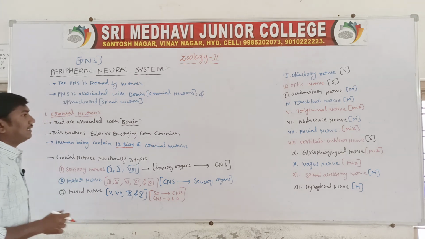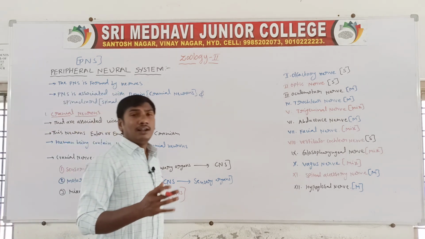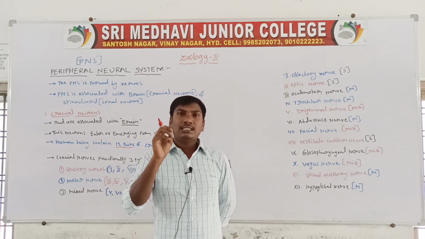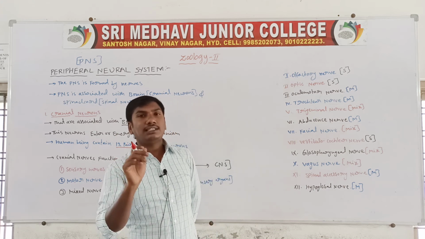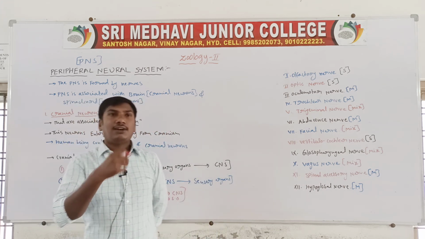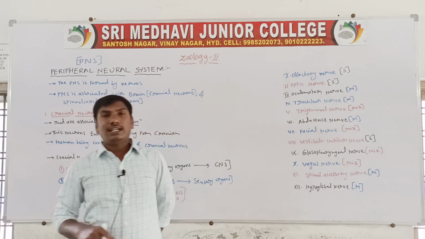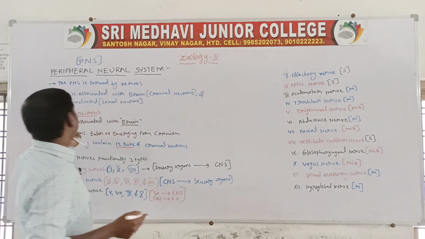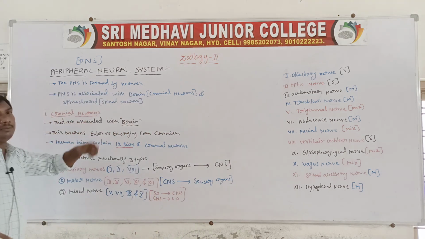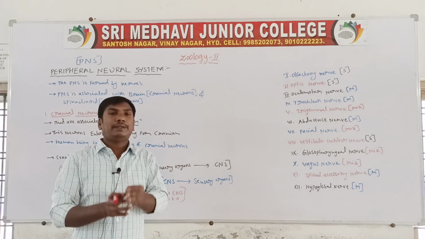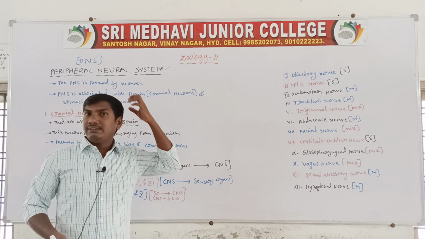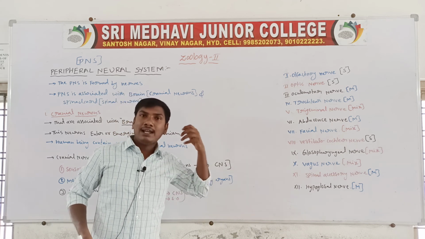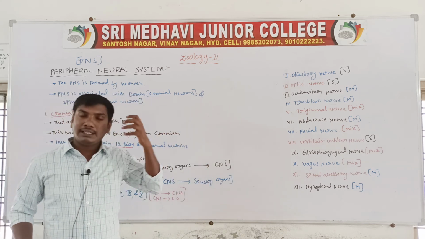So the peripheral nervous system contains neurons that are associated with the brain and spinal cord. The brain neurons are called cranial neurons. The spinal neurons are called spinal neurons. Specifically, cranial neurons are associated with the brain. So these cranial neurons are entering and emerging from the brain.